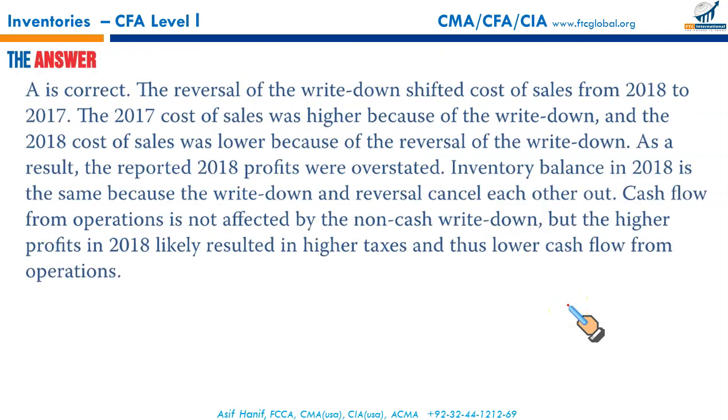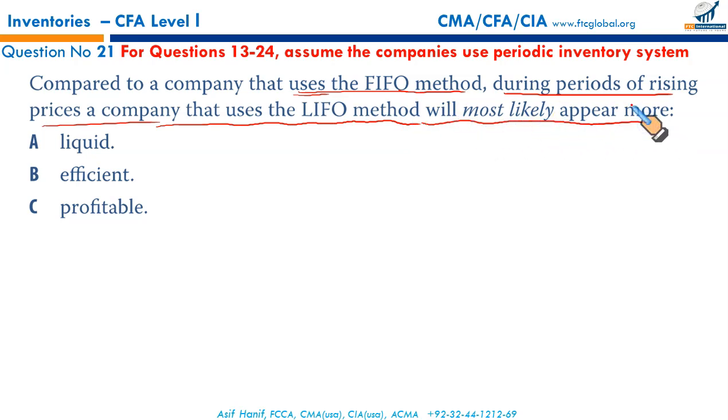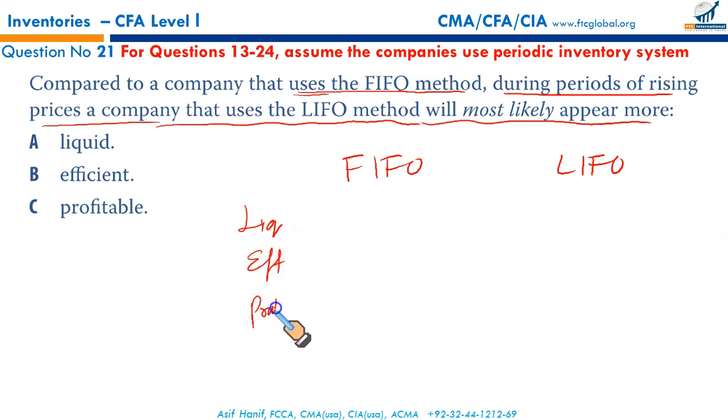Next, compared to a company that uses the FIFO method during periods of rising prices, a company that uses the LIFO method will most likely appear more liquid, efficient, profitable. The right way to do it, unless you have memorized some shortcuts, is the conventional, traditional way. So we have FIFO and LIFO, and we have three measures to test. First is liquidity, then efficiency, and then profitability. Quickly, you can do it. It will not take more than 1 minute.